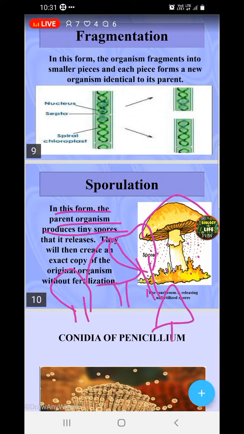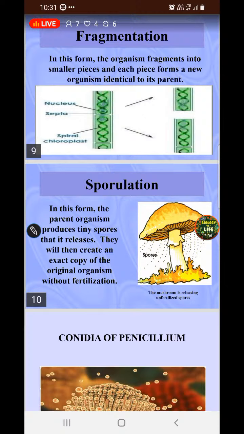So many fungi can be grown, because mushroom is a type of fungi, but it is the largest fungi that can be seen with the naked eye. That is the only difference. Other fungi are very small.